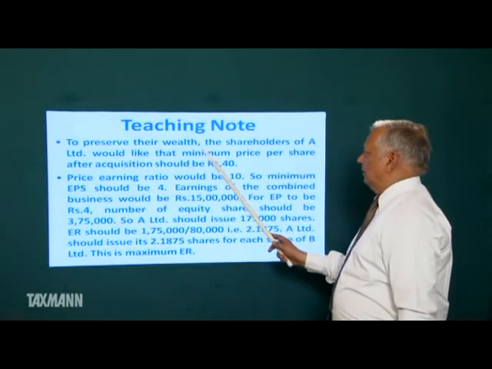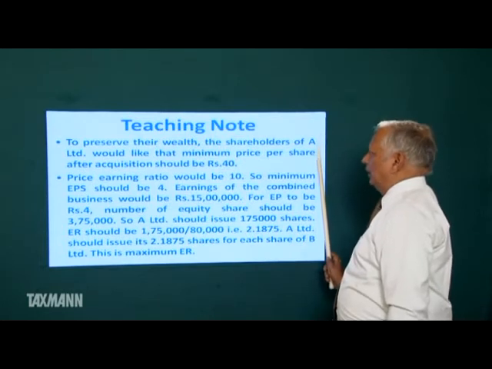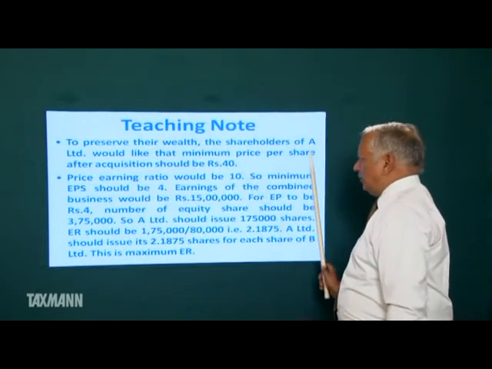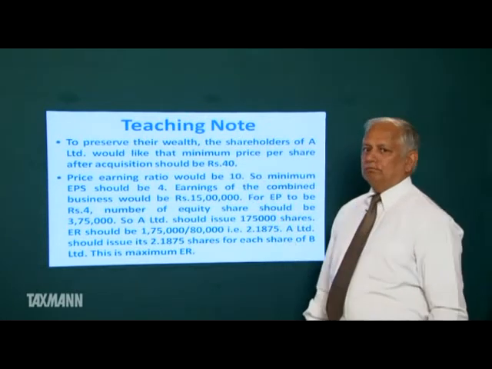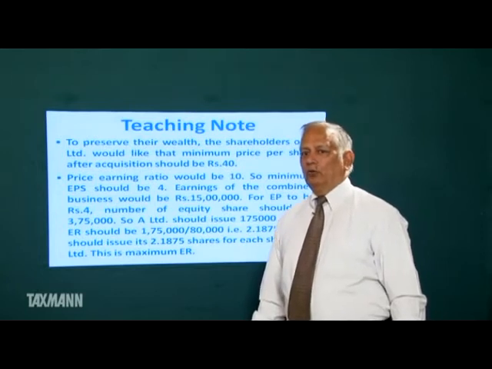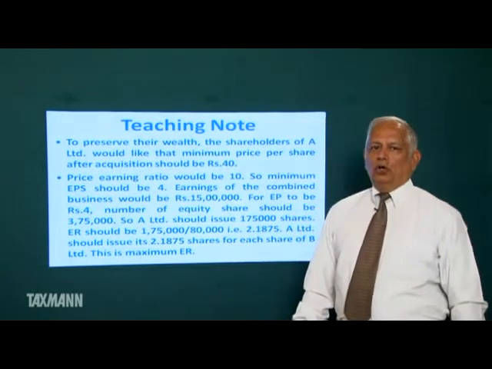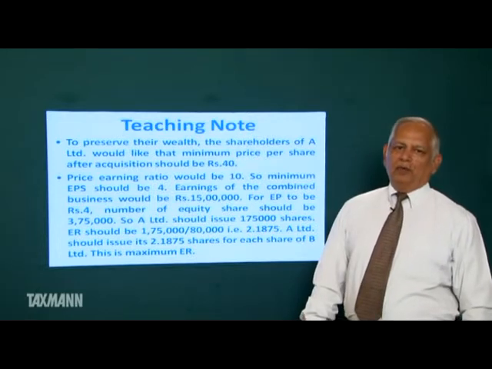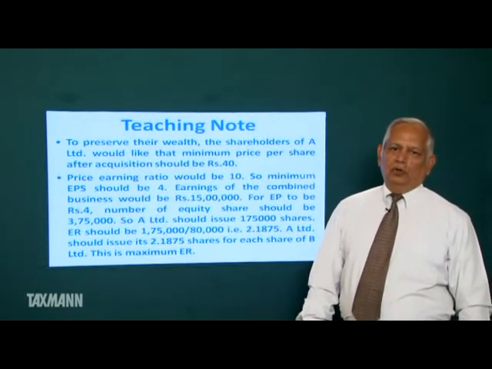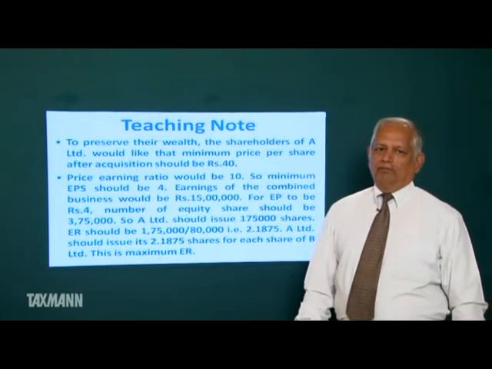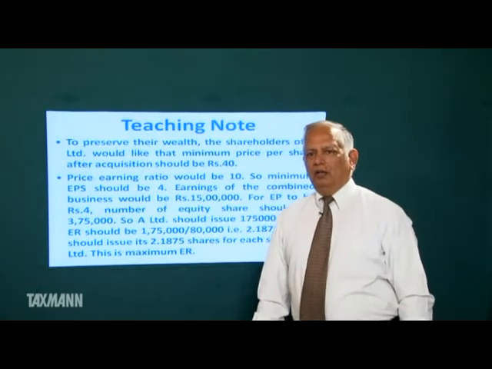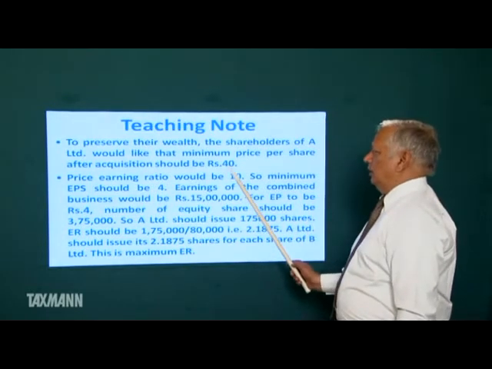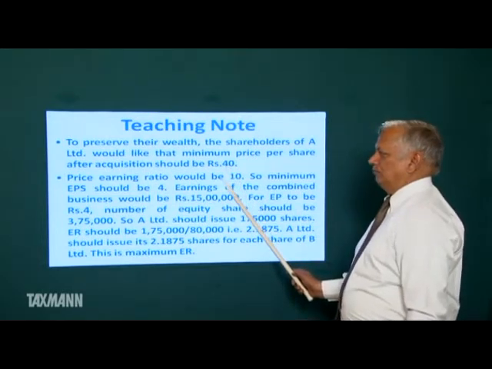To preserve their wealth, the shareholders of A Limited would like the minimum price per share after acquisition to be rupees 40. If I am holding one share before merger, I shall continue to hold one share after merger. So, the exchange ratio should be fixed in such a way that after merger, minimum price per share is rupees 40. Price earning ratio would be 10.